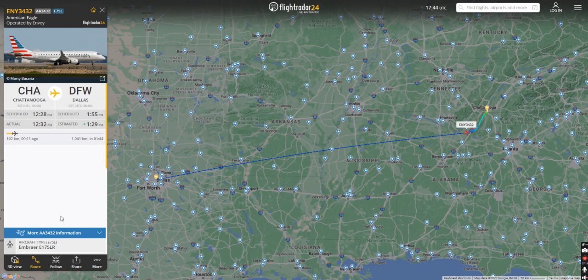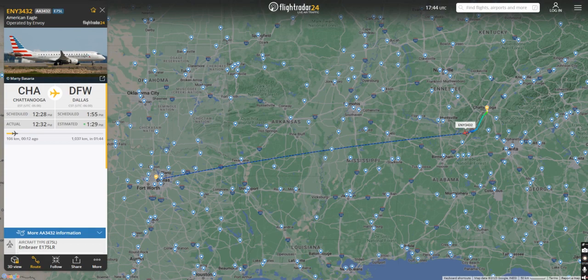Look at this little small plane that's carrying them across the 2-hour-ish trip on the Embraer E175LR. Very, very, very cool. I have flown on this jet before. Very small little plane, gets you from point A to point B. I do enjoy them. This is a 2-hour trip, maybe a little bit longer than usual for these small planes, but I think it's very beneficial.